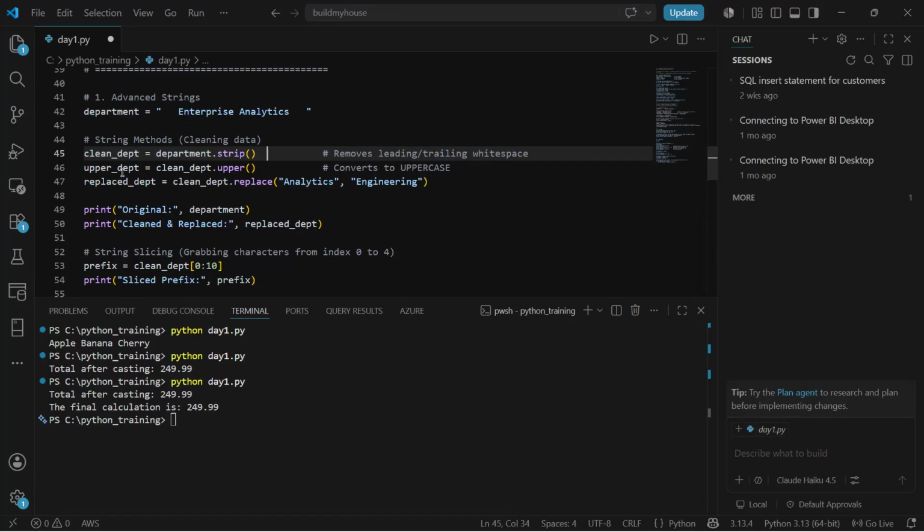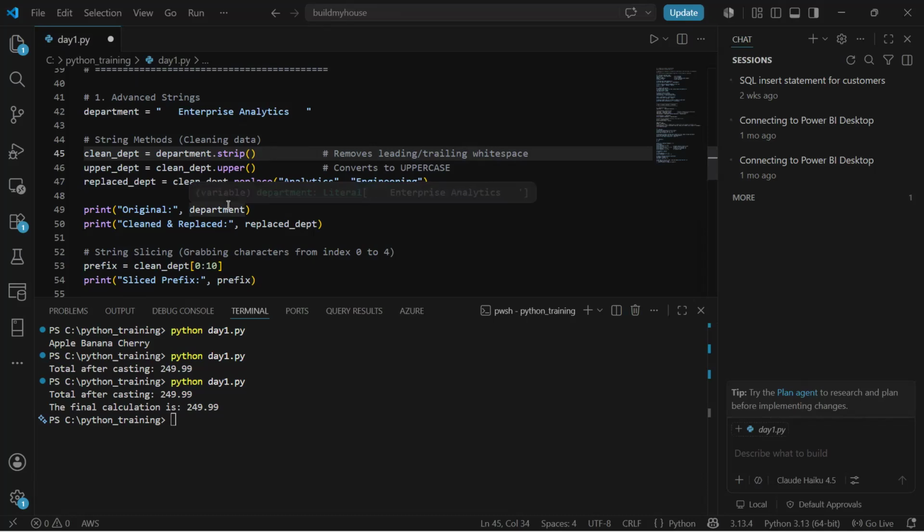Then we are using this variable clean_department, and converting this entire string into uppercase. So upper_department is equal to clean_department.upper(). It means the entire "enterprise analytics" will be converted to uppercase. Next, we will be creating another value where it will replace the text "analytics" with "engineering".